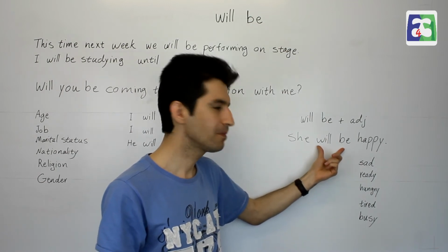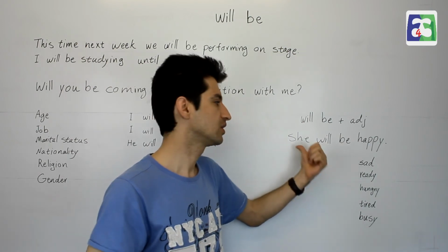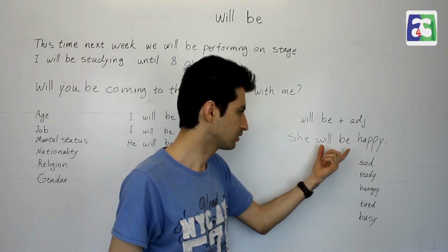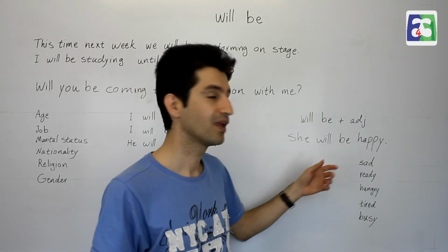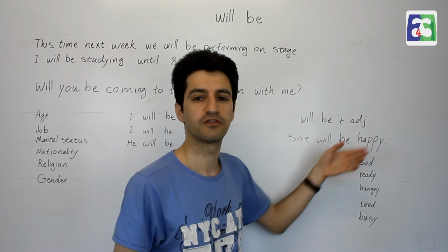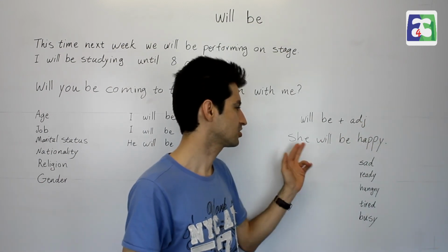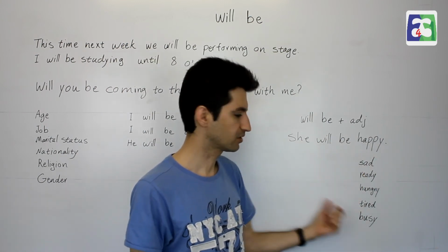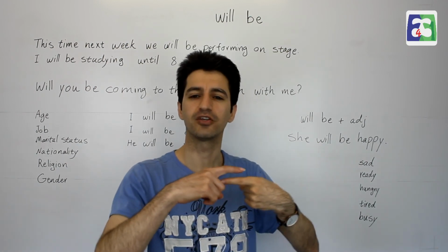We use am, is or was for present or past. She is happy, she was happy, she will be happy. So will be is the same thing as am or was for she when we talk about future. Okay, she will be happy, happy is she is happy. She will be sad, she will be ready, she will be hungry, she will be tired, she will be busy. Will be in this case acts like an equal sign.